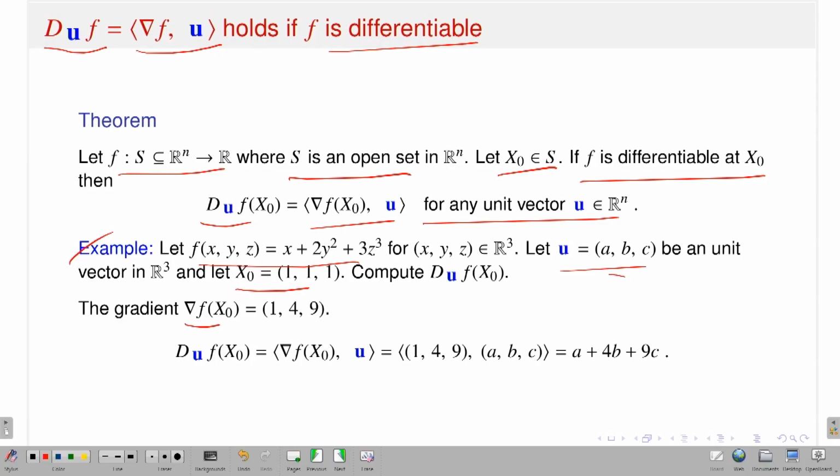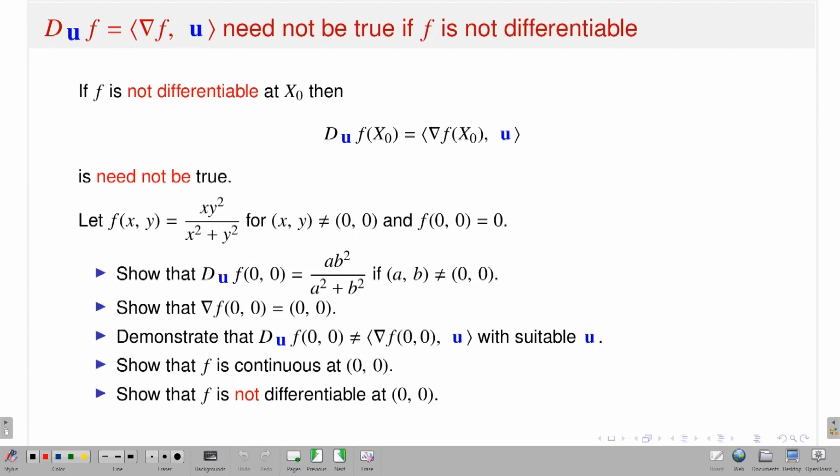That is exactly what I have done. If you calculate, the gradient vector is nothing but (1, 4, 9), and u is given as (a, b, c), so take the inner product. This is the directional derivative of f at x naught in the direction u. So that is an easy way to give the expression of directional derivatives once I have the expression of the partial derivatives at that point x naught. Please remember that I have the assumption that my function f is differentiable, because if f is not differentiable, this is no more true.